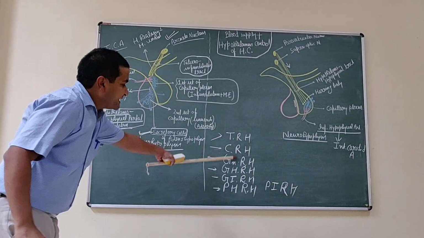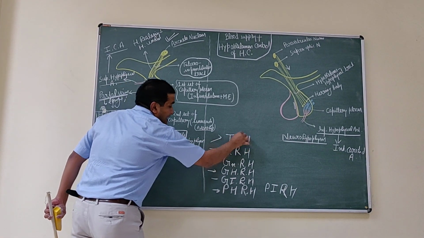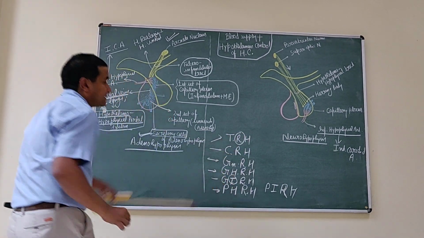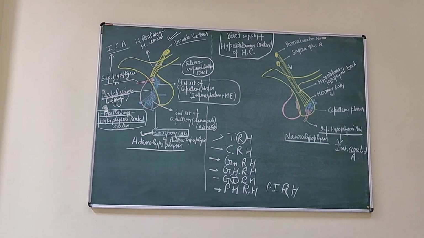These are the hormone releasing or inhibiting factors. R means releasing, while I means inhibiting factors. These factors are secreted by this nucleus.